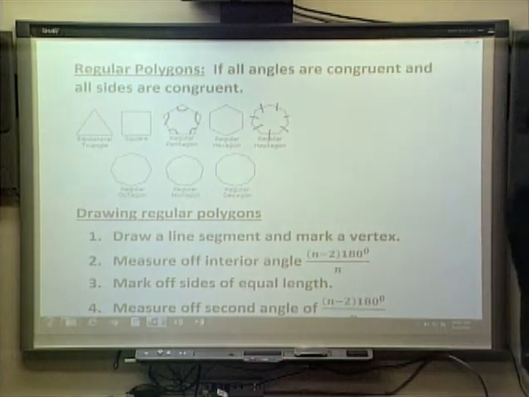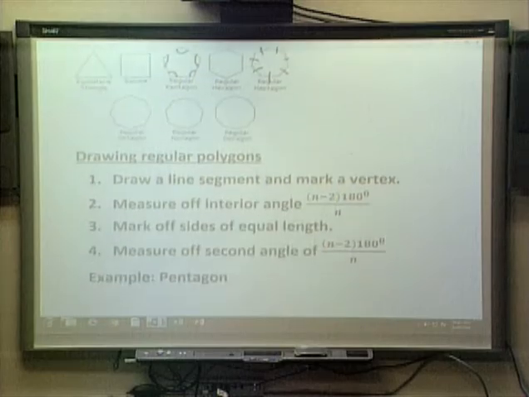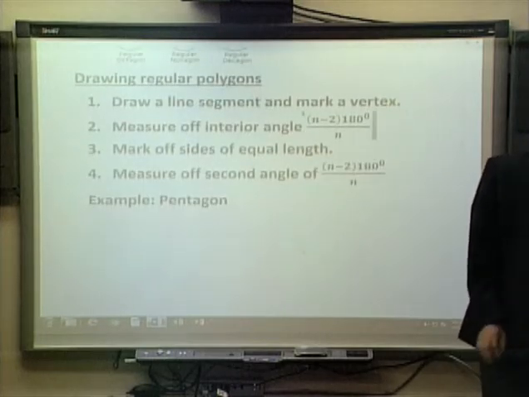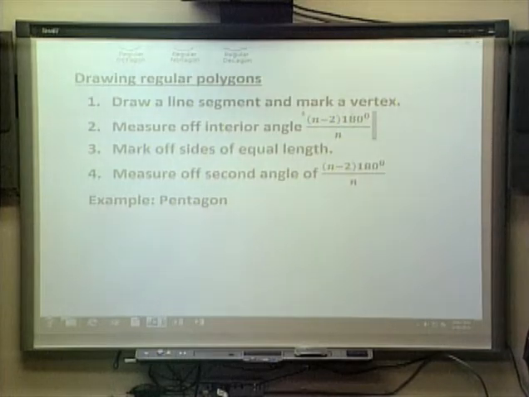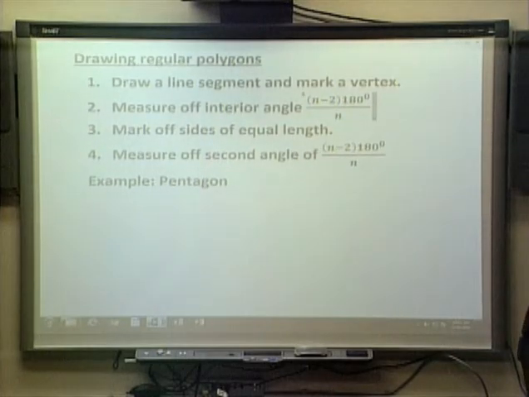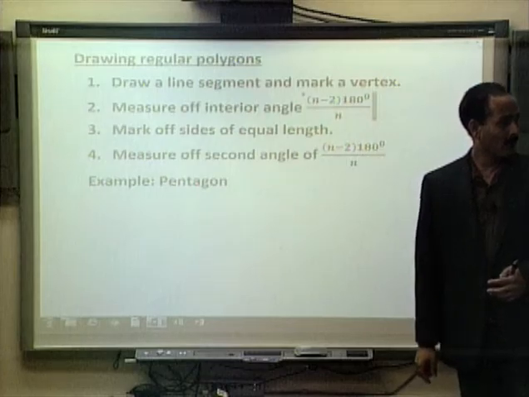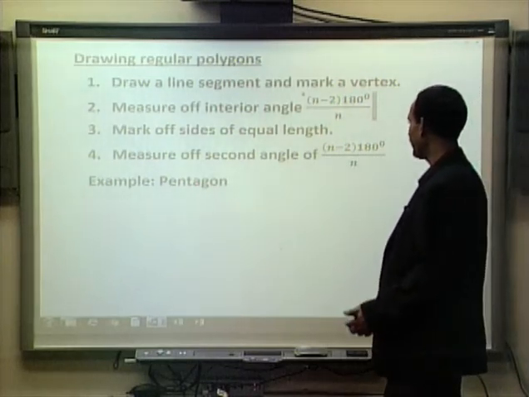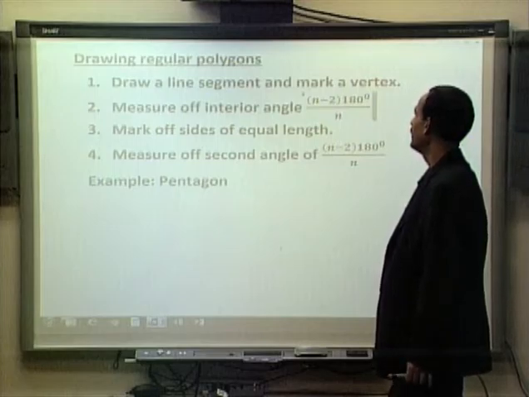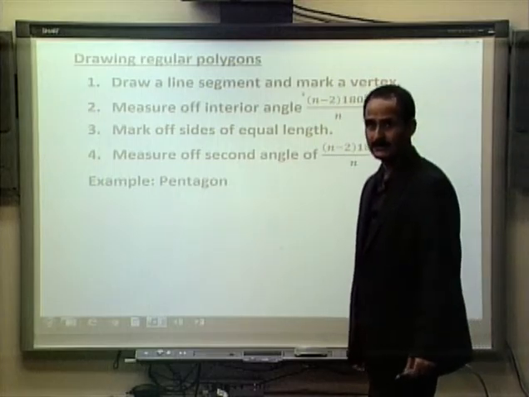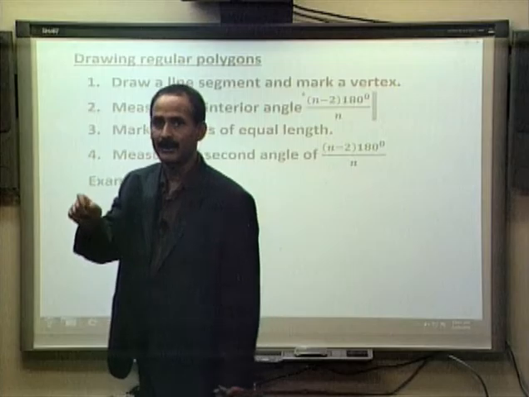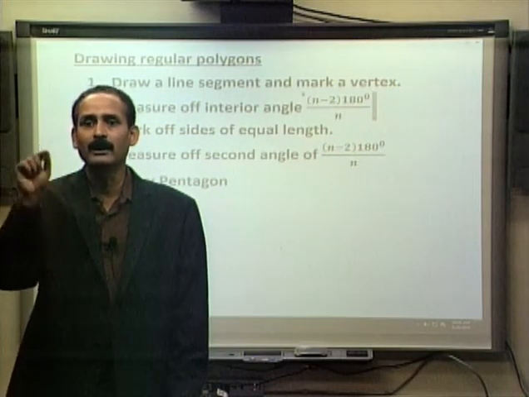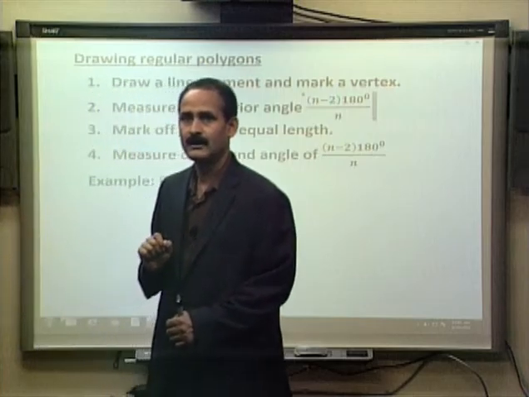Well, now one of the things that comes in geometry is how to draw a regular polygon. In order to draw a regular polygon, we draw a line segment and mark a vertex. The first thing, we draw a line segment and mark one point on the line segment and call it one of the vertices.